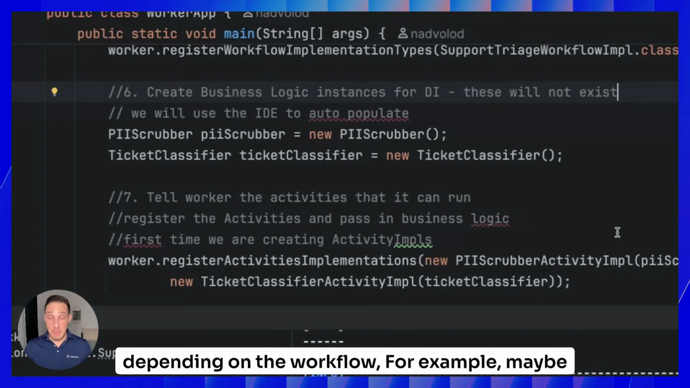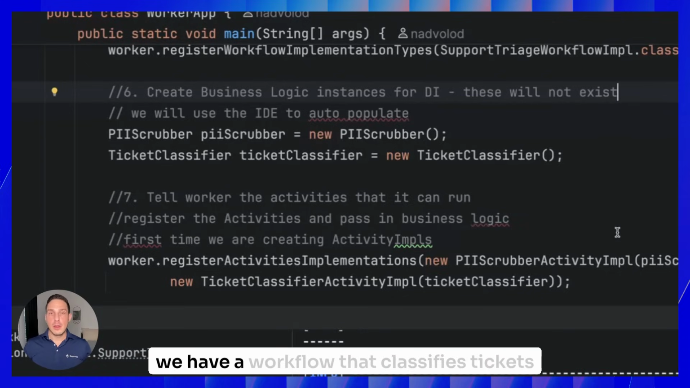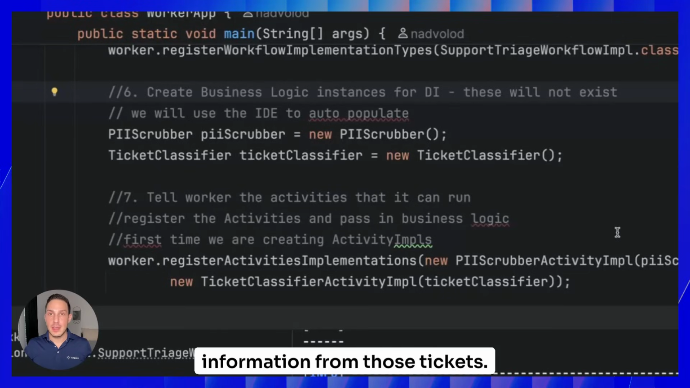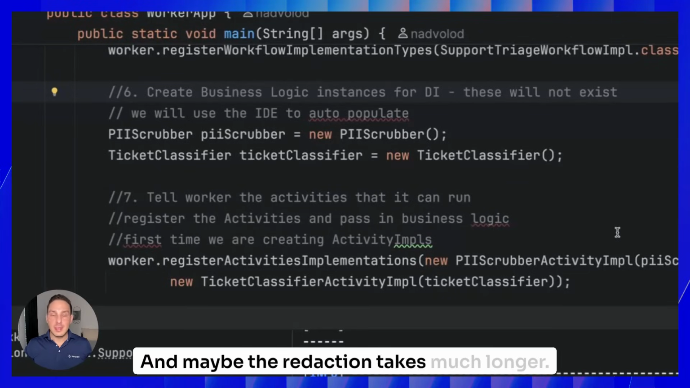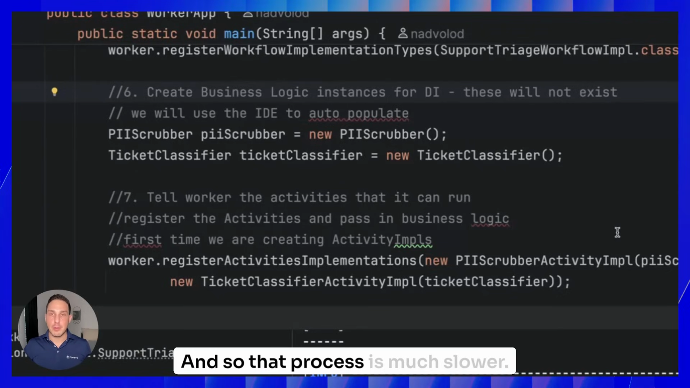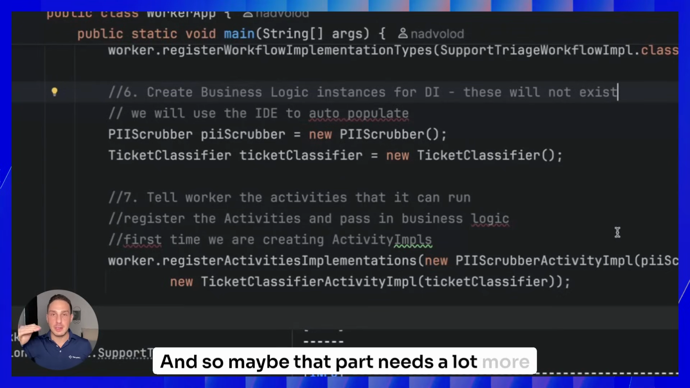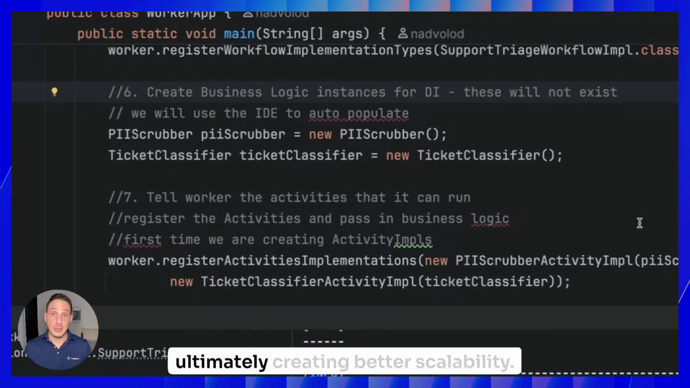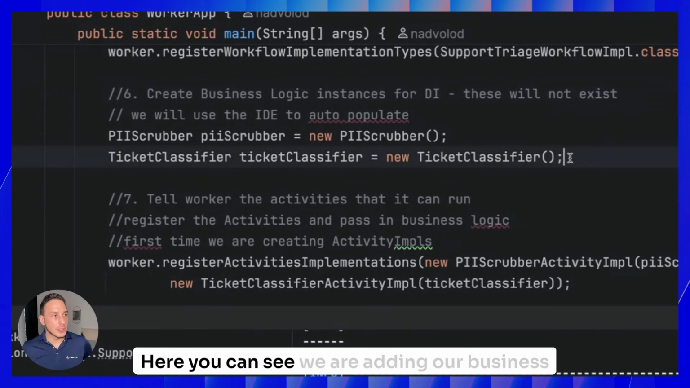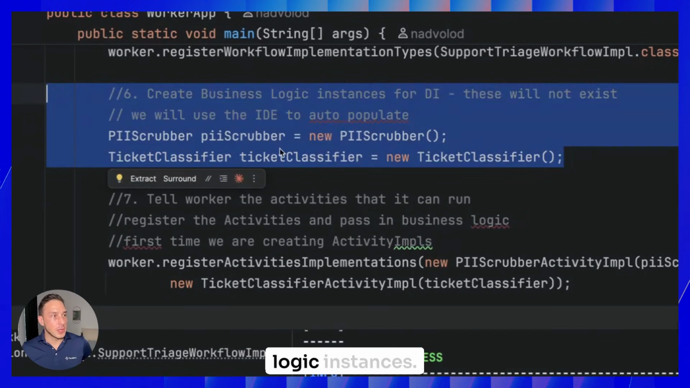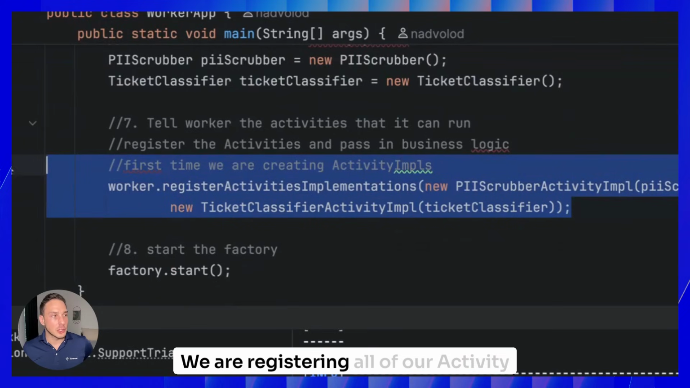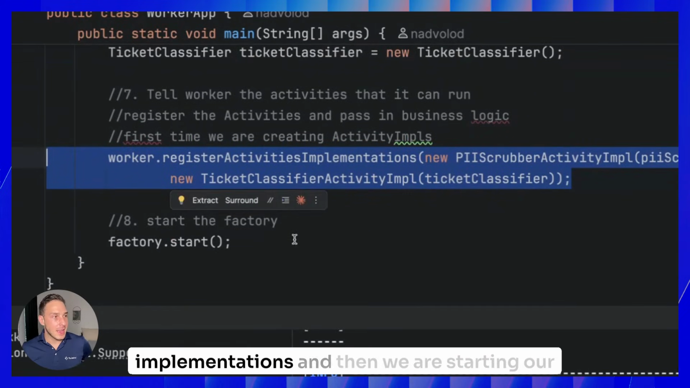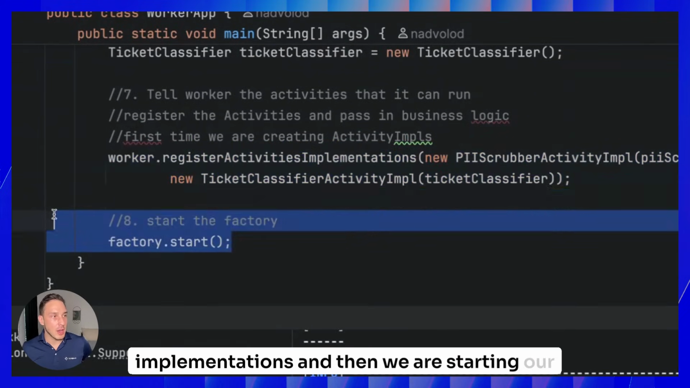For example, maybe we have a workflow that classifies tickets and another workflow that redacts PII information from those tickets. And maybe the redaction takes much longer. And so that process is much slower. And so maybe that part needs a lot more scaling. And so we can have a lot of workers registered with that workflow, ultimately creating better scalability. Here you can see we are adding our business logic instances. We are registering all of our activity implementations. And then we are starting our worker.